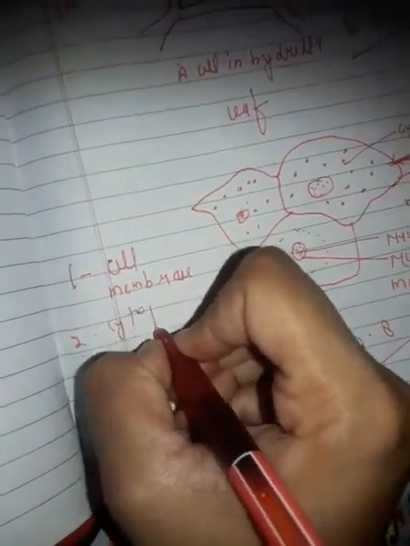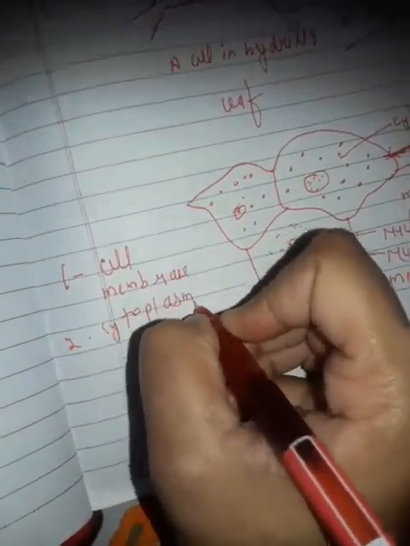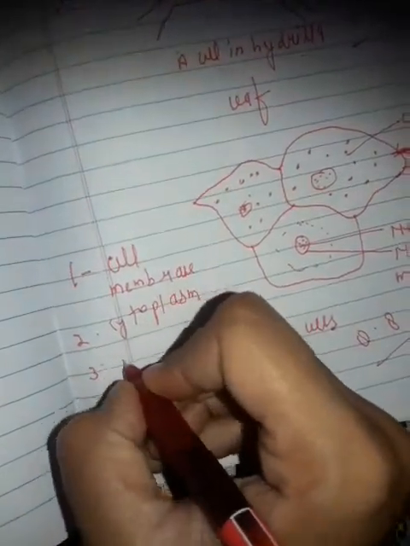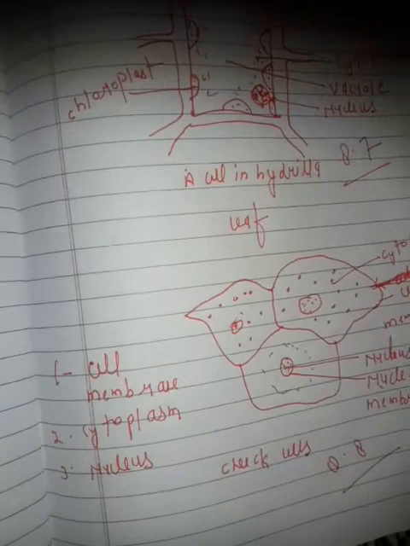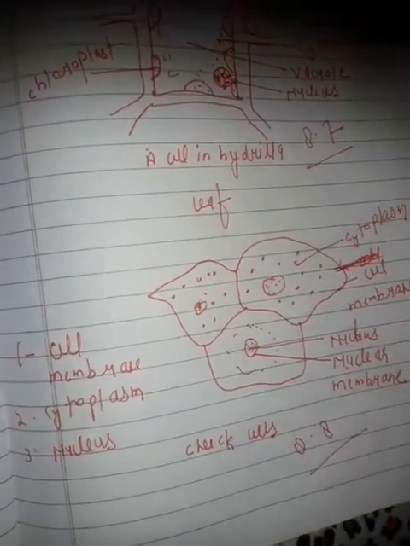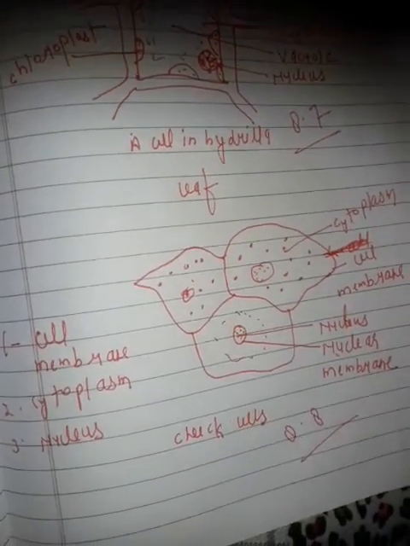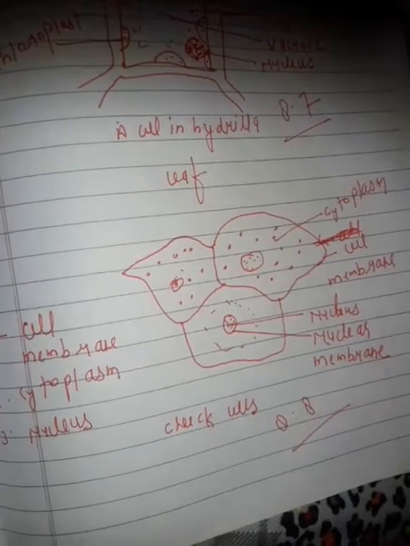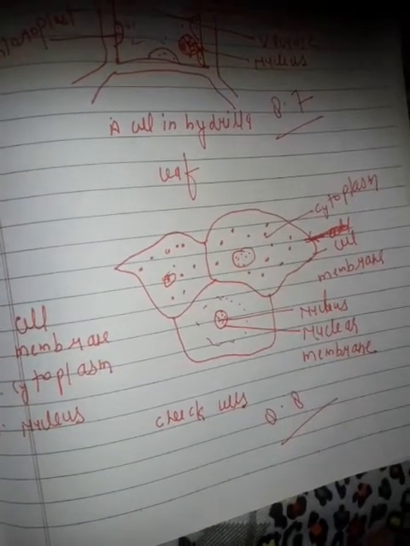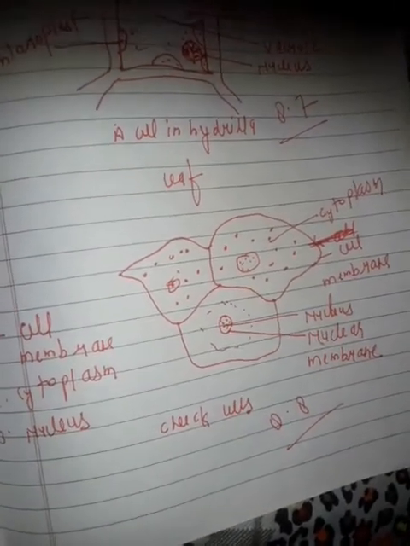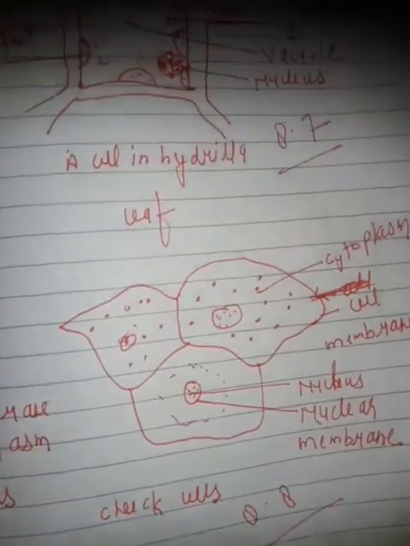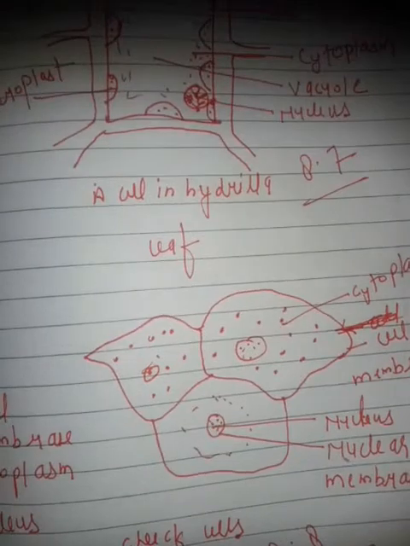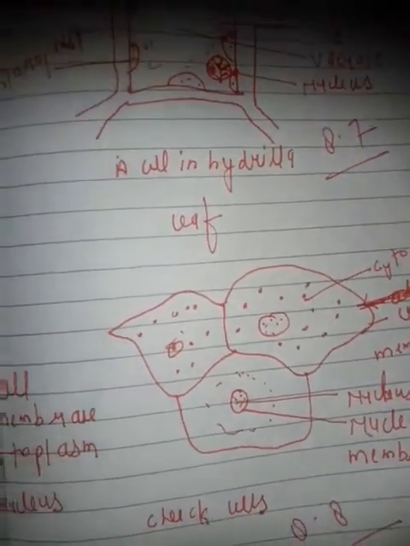The cytoplasm and nucleus are enclosed within the cell membrane, also called the plasma membrane. The membrane separates cells from one another and also the cell from the surrounding medium.